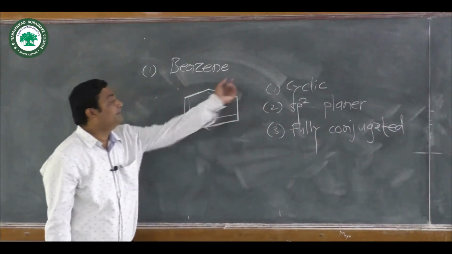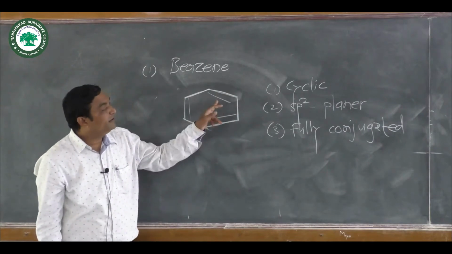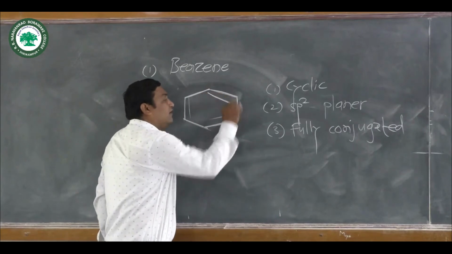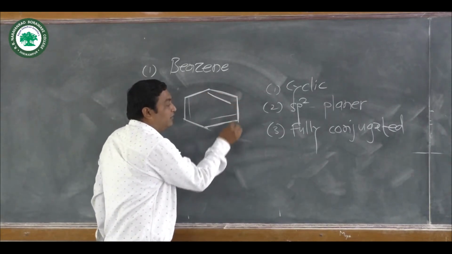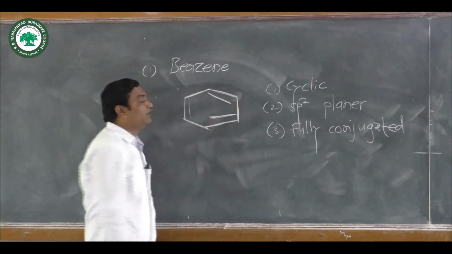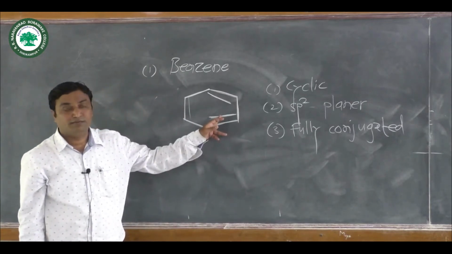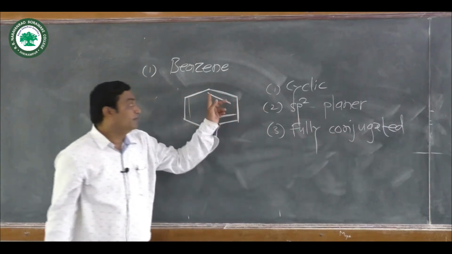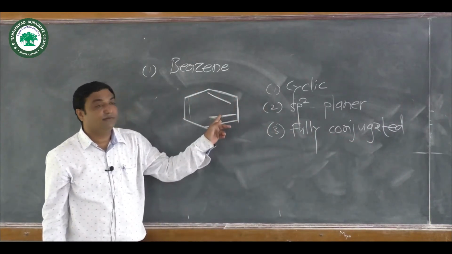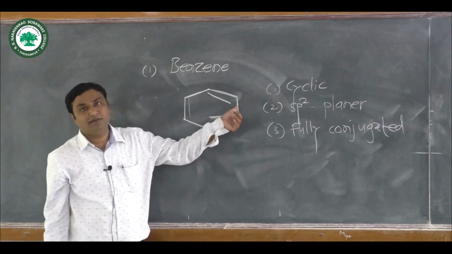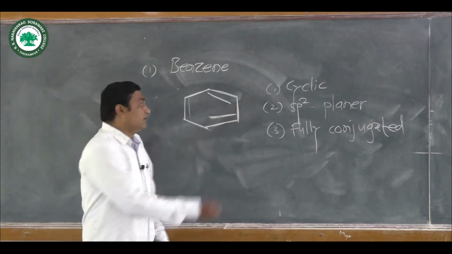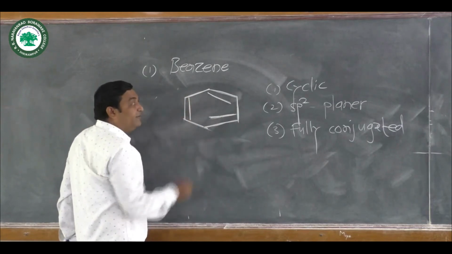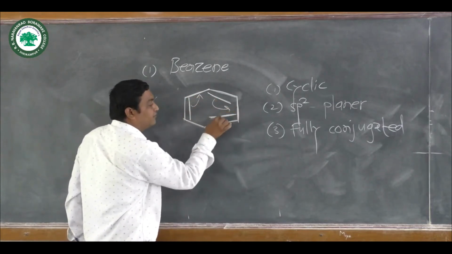Now see here, this is a pi bond which is separated by a single bond to be in conjugation with another pi bond. We know that the definition of conjugation is separation of pi bonds by a carbon-carbon single bond. In this molecule, there are 3 pi bonds which are in conjugation.